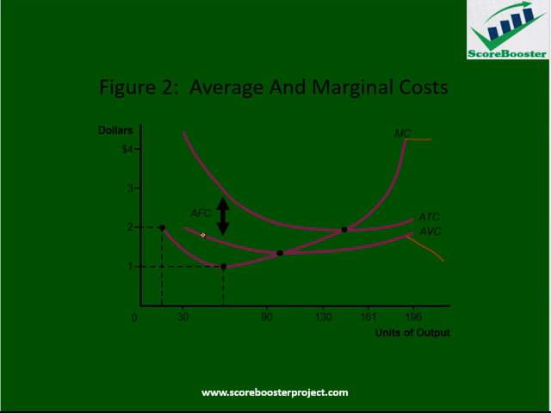If average cost is coming down, you see, then the marginal cost is underneath. This is B. And when average cost is increasing, going up, then marginal cost is above.